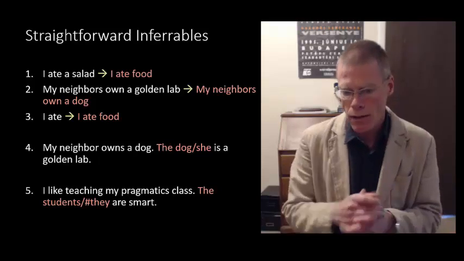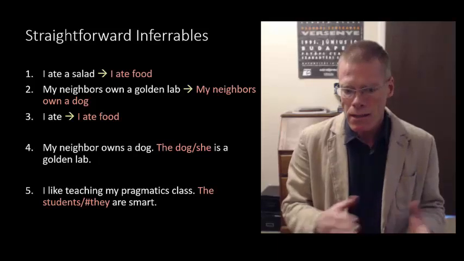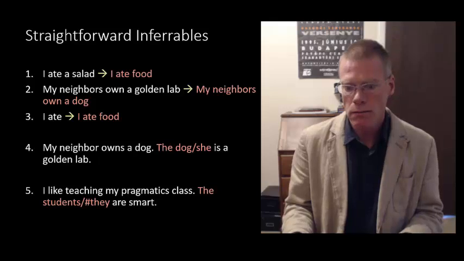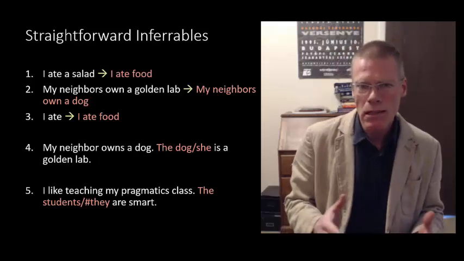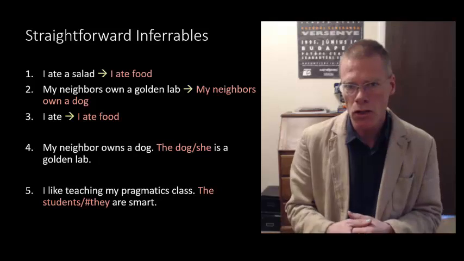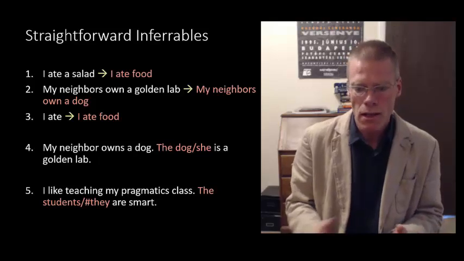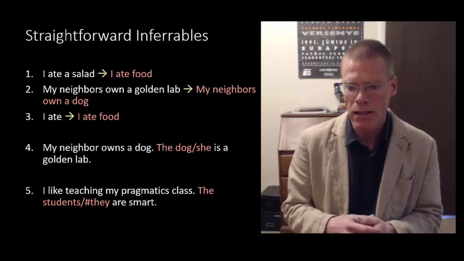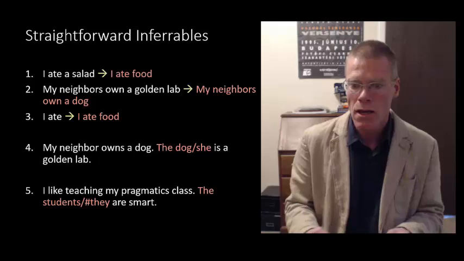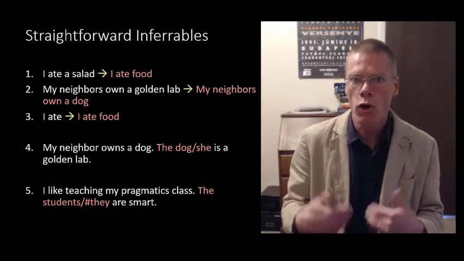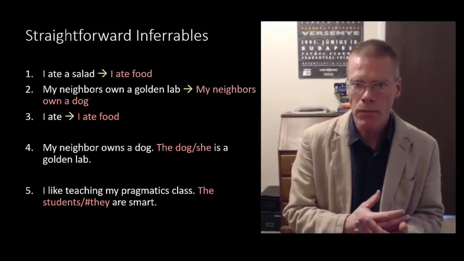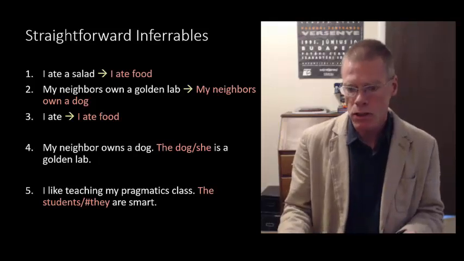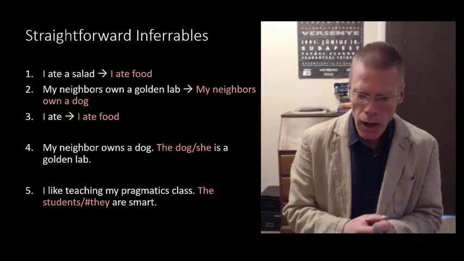Now notice here, at least for my ears, it doesn't sound so good to say, I like teaching my pragmatics class. They are smart. The they might be a little bit of a stretch. It's a lot easier to go to the students, which is in contrast to a dog going to the identity with she. So it seems that pronouns perhaps need a somewhat more accessible antecedent for them than definite descriptions like the dog.